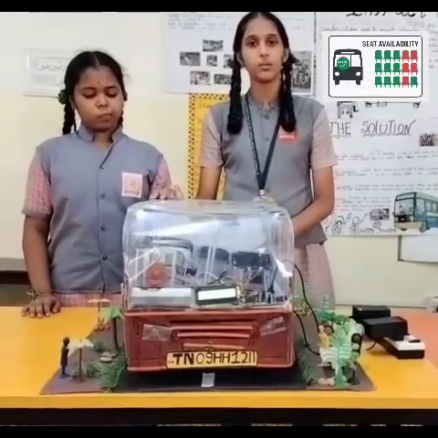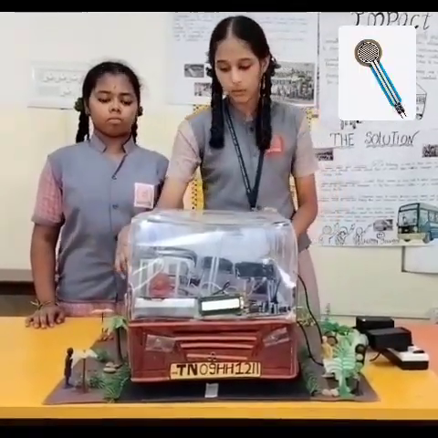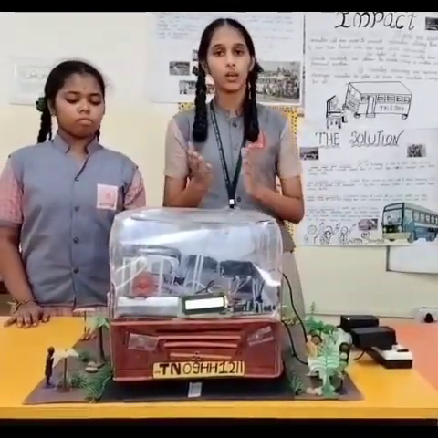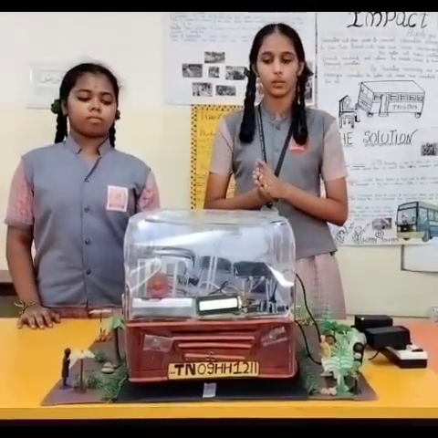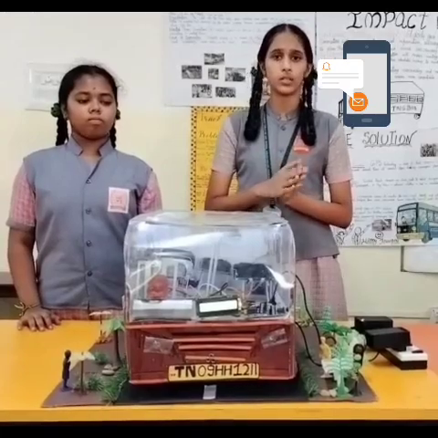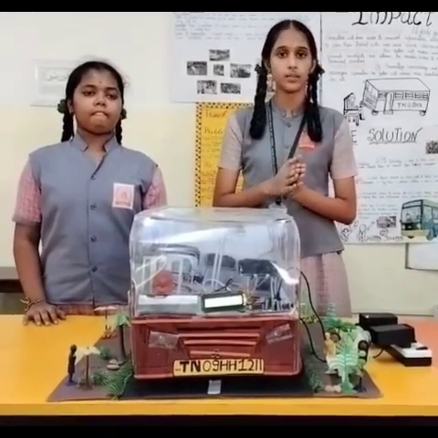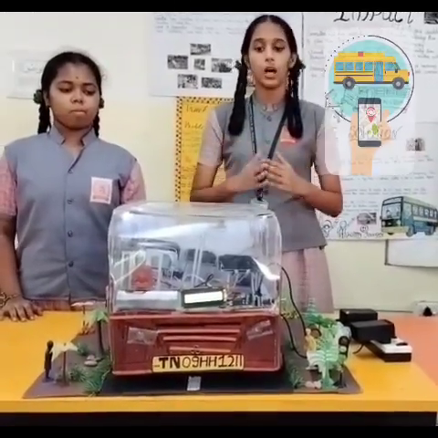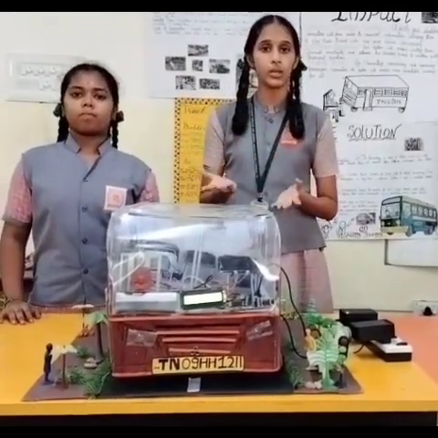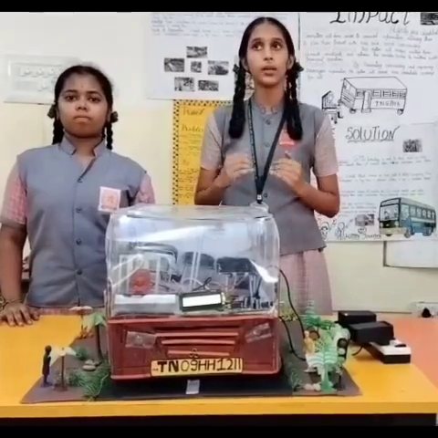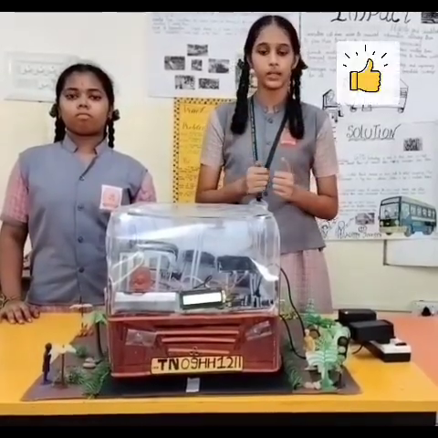Seat availability monitoring system: we install 4 sensors on a bus seat to detect the occupancy, so they know in advance whether the seat is available or not. SMS or website notification system: a website or SMS sends real-time notifications about bus location and seat availability. So the passengers will know whether a seat is available or not, which makes the journey better.